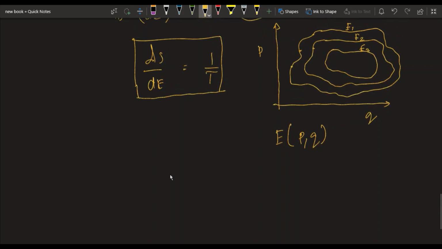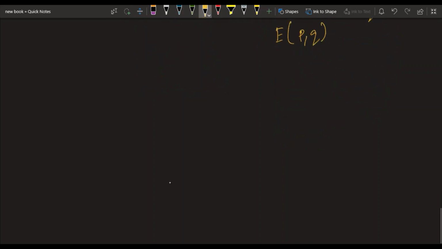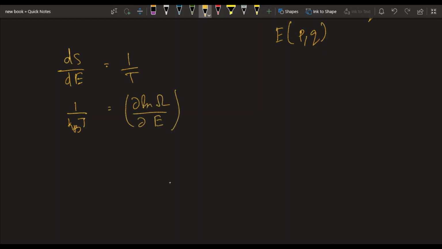For example, we have already seen that this is equal to 1 by T. Similar to this, we can write this, we have already seen. The pressure of the system is defined like this, at constant N and E, and the chemical potential is given by